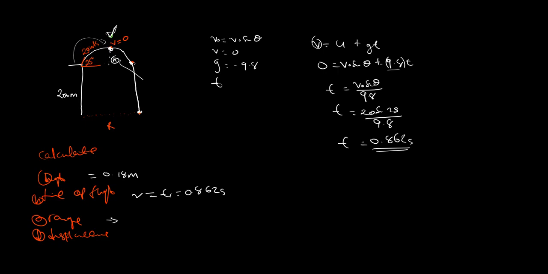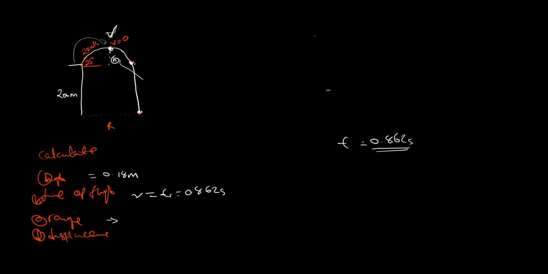Then what about the range? How do we calculate the range? Even for the range, you just gather the data. There are only 3 equations involved under trajectory, I mean projectile motion. You just have to know those 3 equations, which we studied at secondary level. So how do we calculate the range?